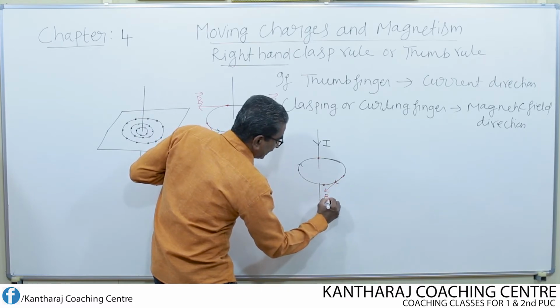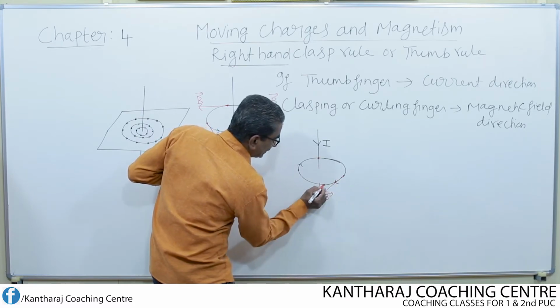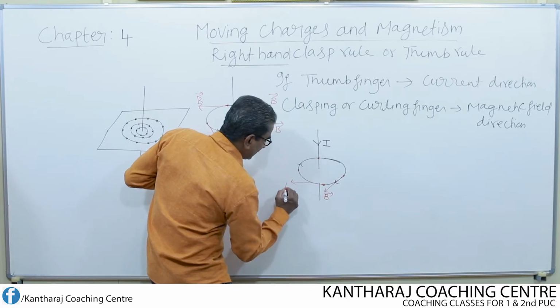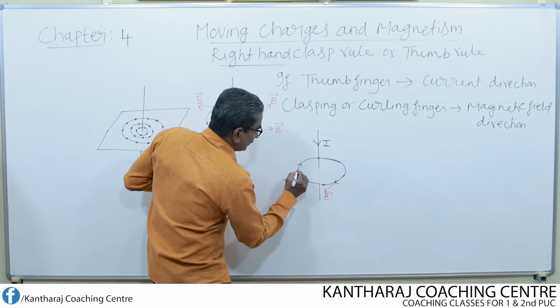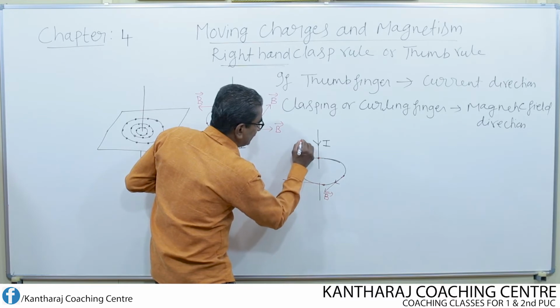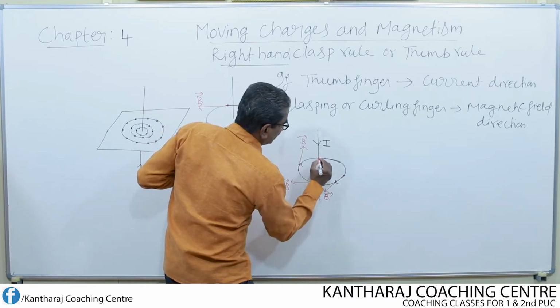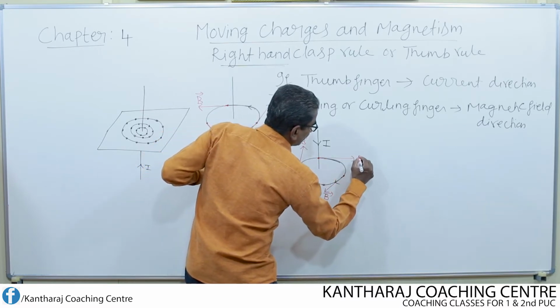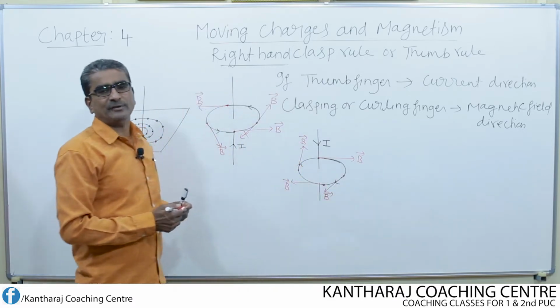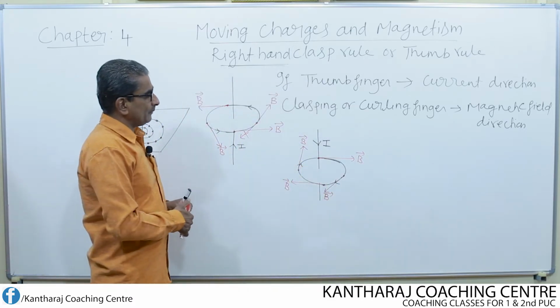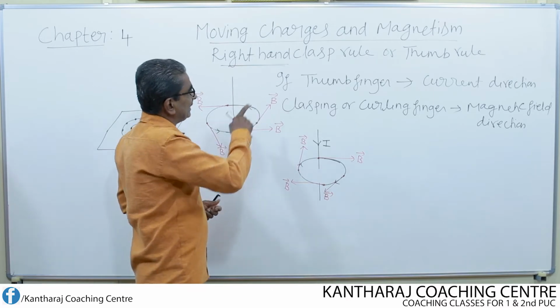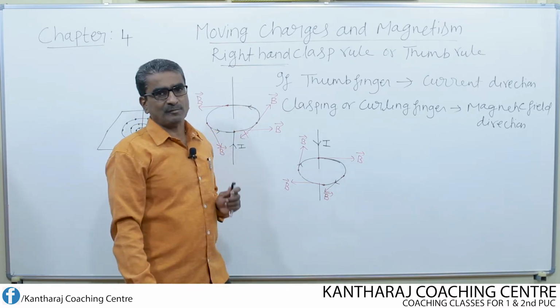So this gives the direction of magnetic field. At this point, this gives the direction of magnetic field. Here this will be the direction of magnetic field, and once again at this point, finally, this will become the direction of magnetic field. So this is how we apply the right hand clasp rule to find the direction of magnetic field.